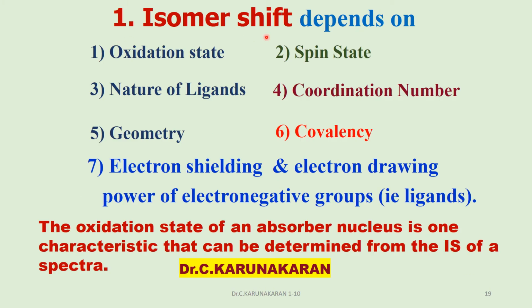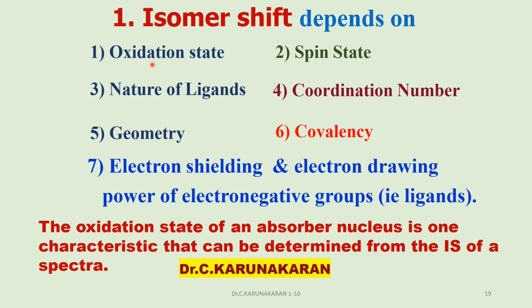What is called isomer shift? It depends on the oxidation state of the metal, iron-57 oxidation state. There are several oxidation states of iron: Fe2+, Fe3+, Fe4+, Fe5+, etc. Spin state, low spin, high spin, etc. Nature of ligands.